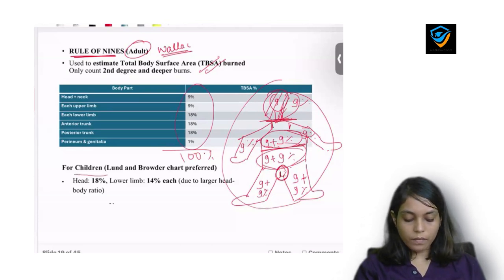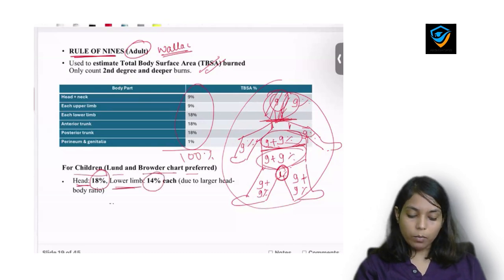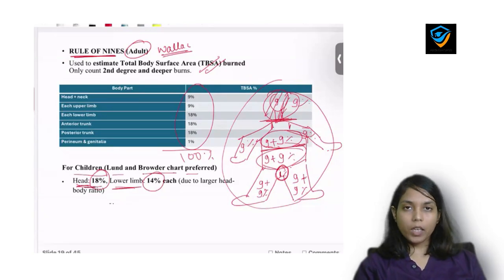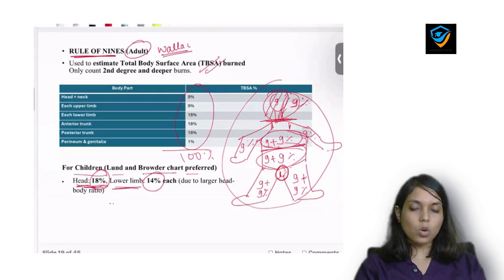Now in children we use the Lund and Browder chart, okay, and according to it they have given 18% to just the head and 14% to each lower limb. Why? Because children have a larger head compared to their body. So in adults only 9% is given to the head and neck, but in children they have given 18% to the head and 14% to the lower limbs, and the rest is all the same.